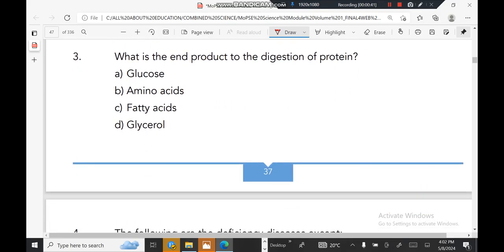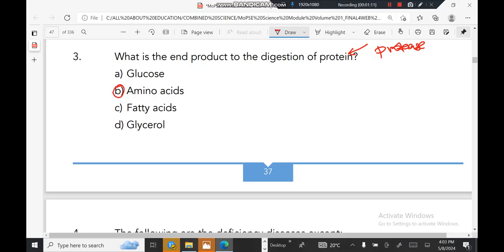Number three, what is the end product of the digestion of protein? Proteins are broken down by an enzyme called protease. After the breaking down of proteins by protease, what we get is amino acids.